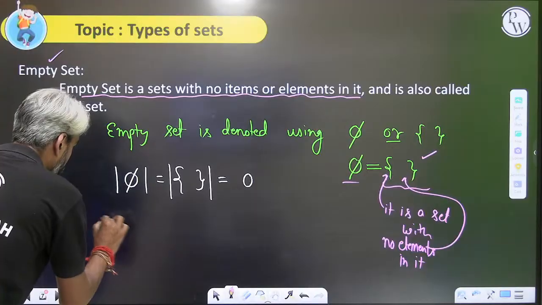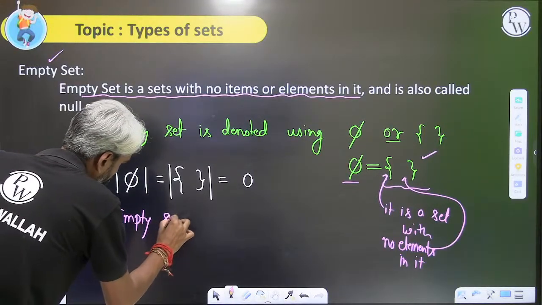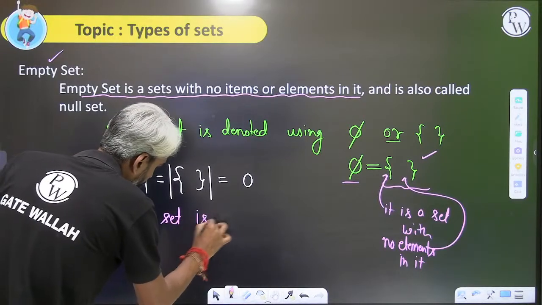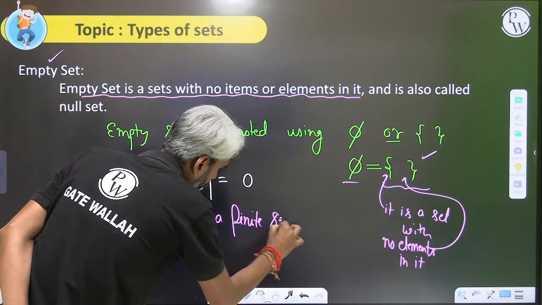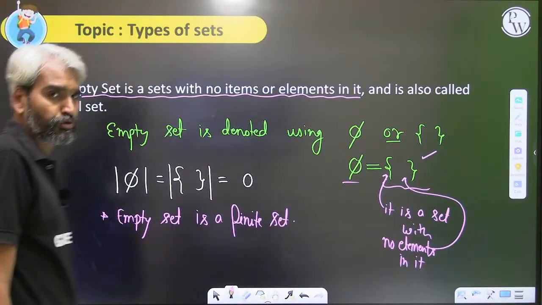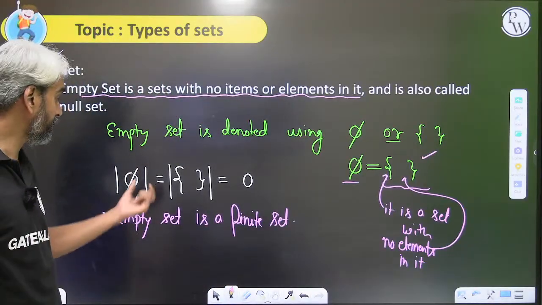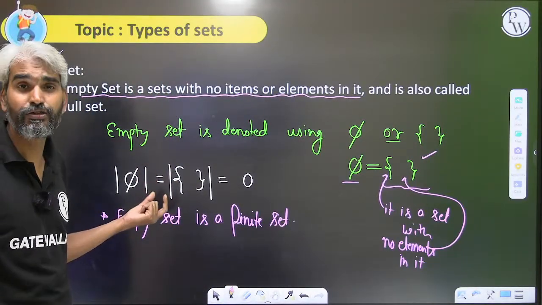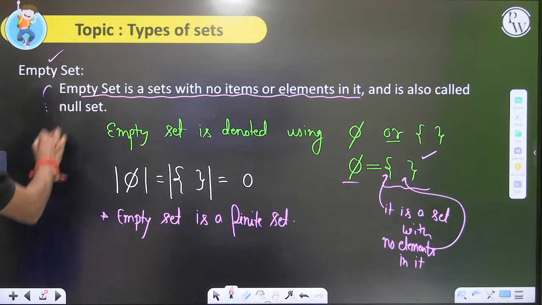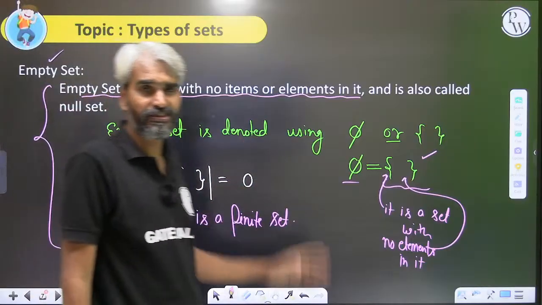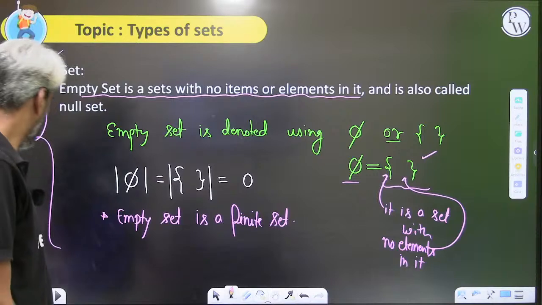Please try to understand: empty set is a finite set. Generally, people ask that they are confused whether the empty set is a finite set or not. Yes, the empty set is a finite set because the number of elements in that particular set is finite. 0 is a finite number. Therefore, you don't need to worry about it. So these are the basic definitions about the empty set. We'll discuss more about the empty set as we move further in the same session.